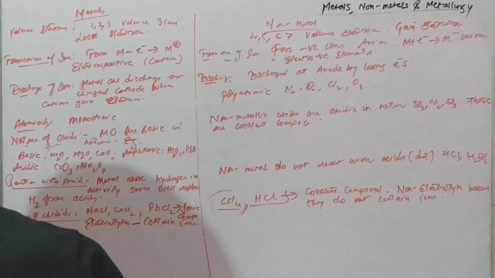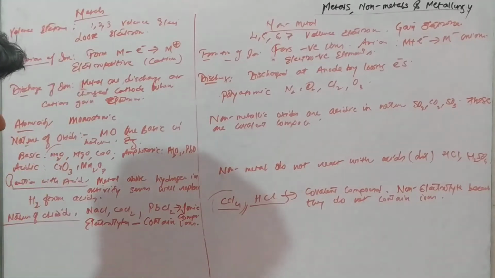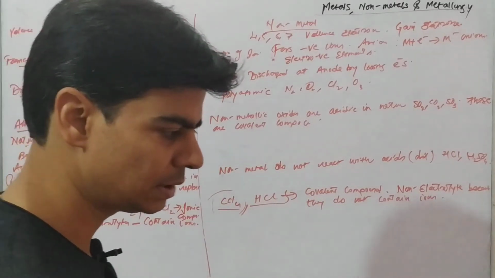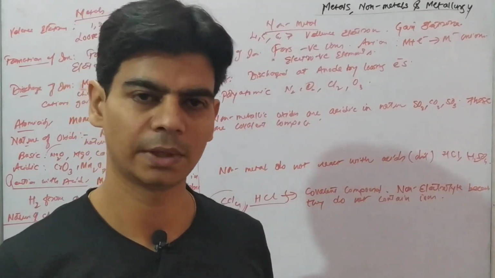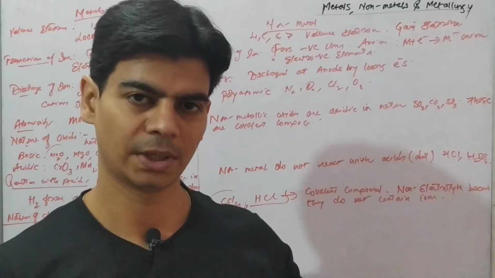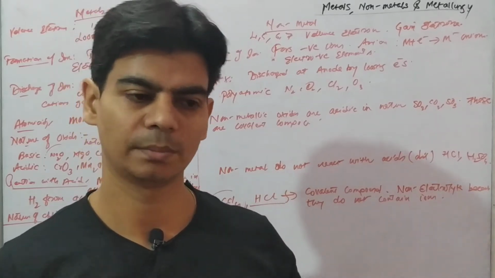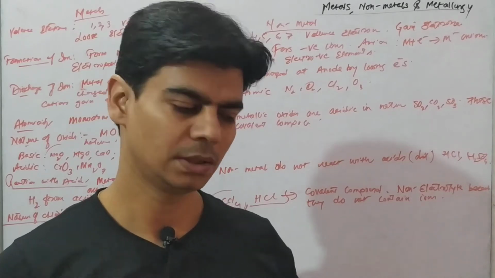So now after this we have oxidizing and reducing properties. We know what an oxidizing agent is and what a reducing agent is. Since metals can lose electrons, they can provide these electrons to non-metals, and non-metals will gain those electrons. So metals are reducing agents because they can reduce others, right?